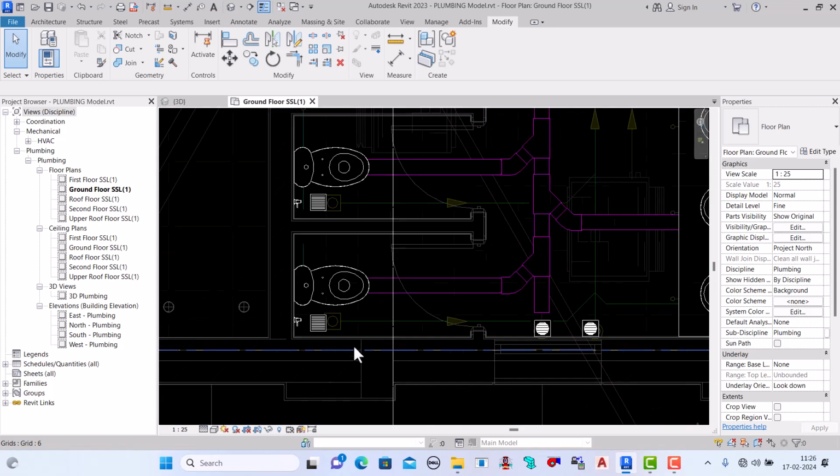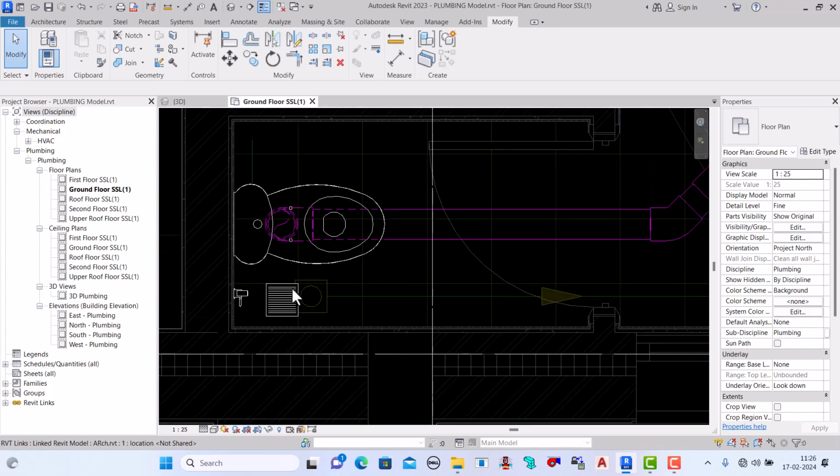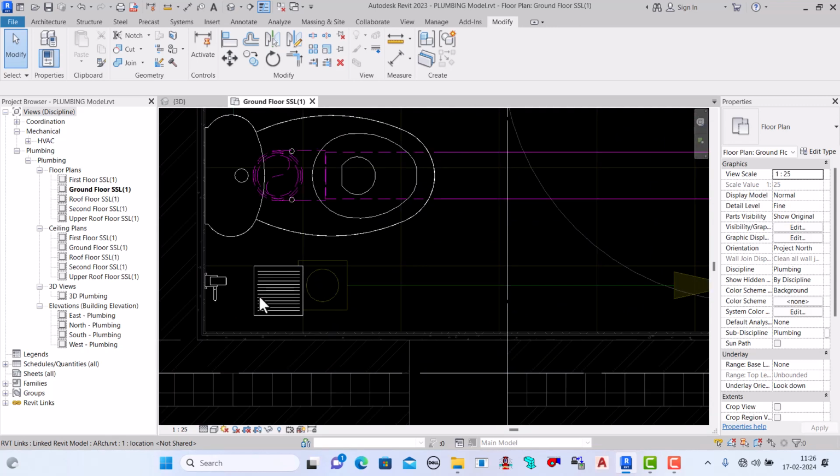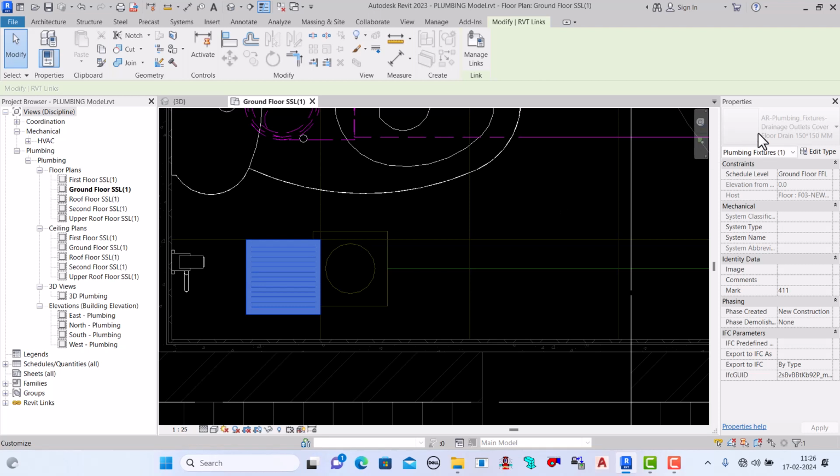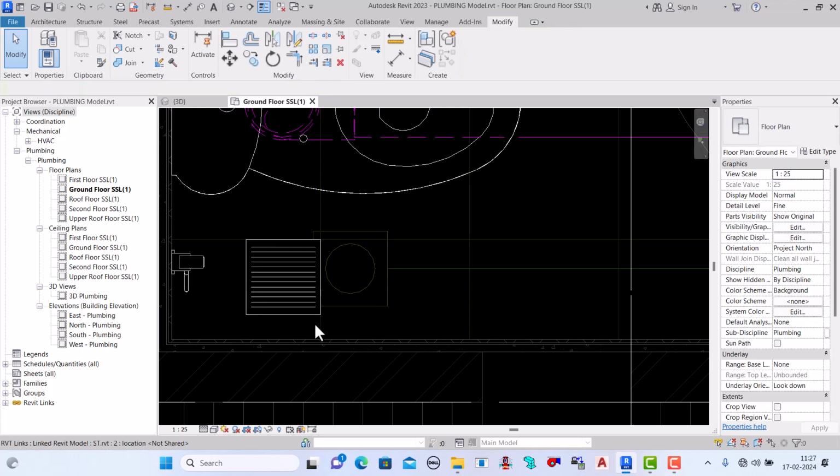Also here is a cutout. Now select here and press the tab button and see the properties. Here it's showing drainage outlet cover floor drain, right?